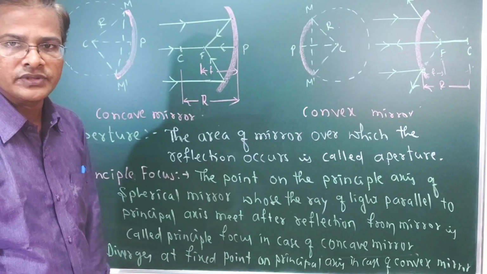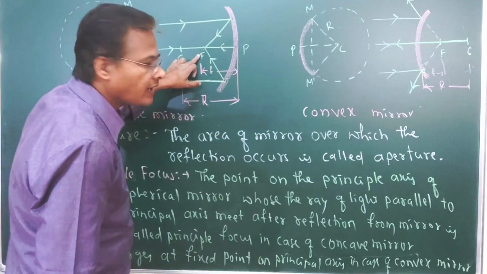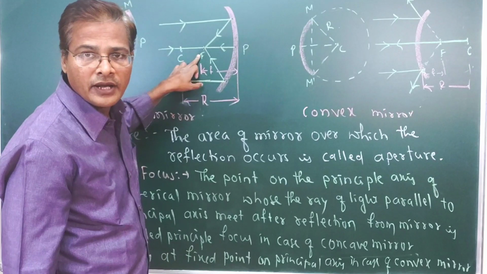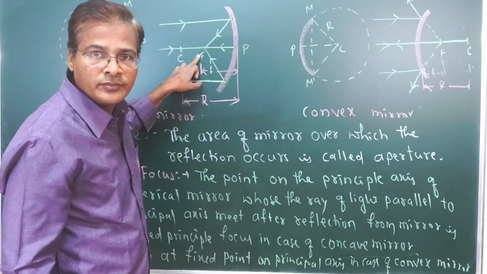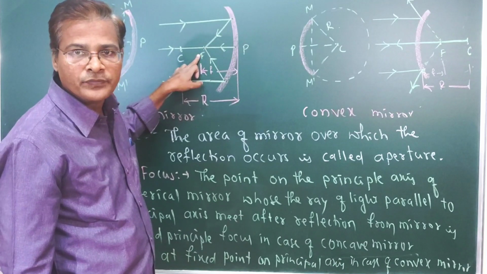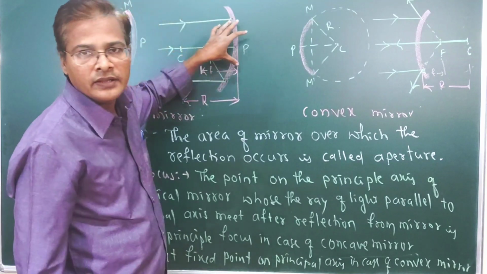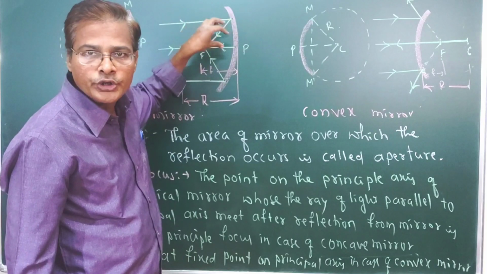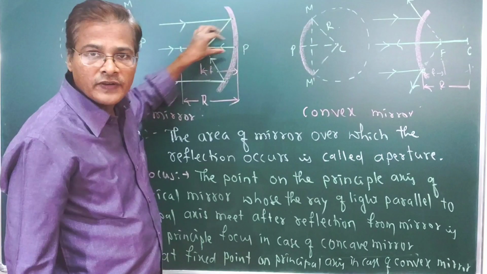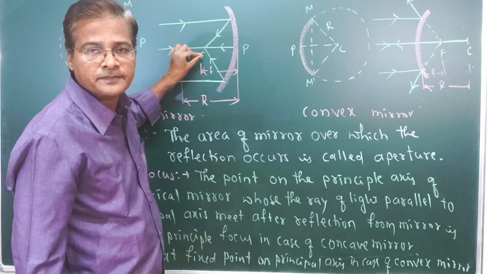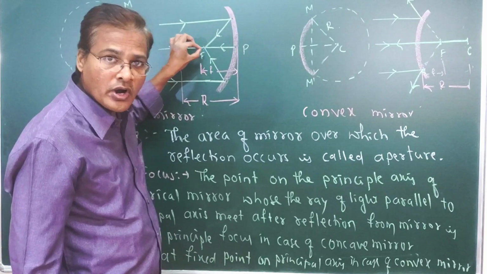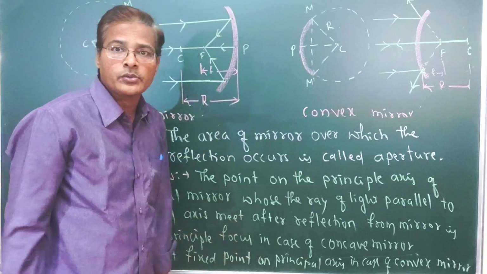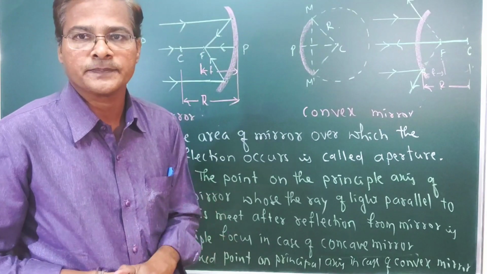What is the meaning of this? You can see that in the diagram I have written F. F means principal focus. When a parallel beam of rays falls on the concave mirror, after reflection it converges. On the principal axis there is one point we are getting, and that point we are going to call the principal focus.